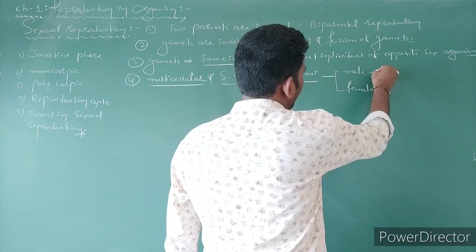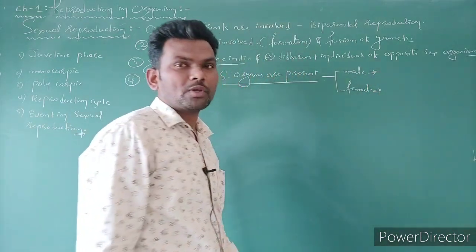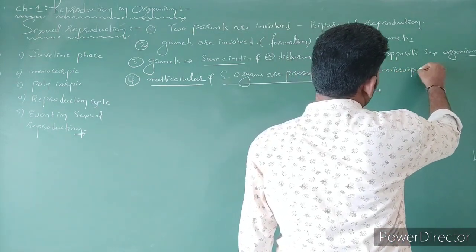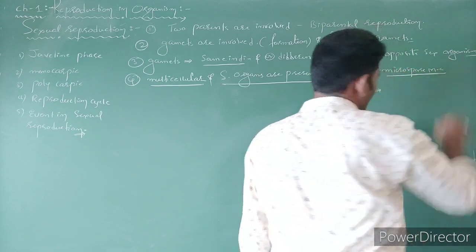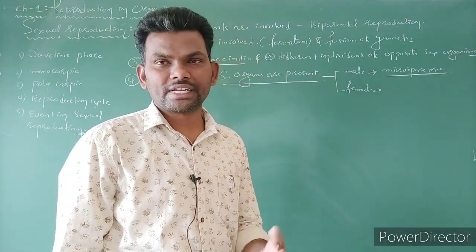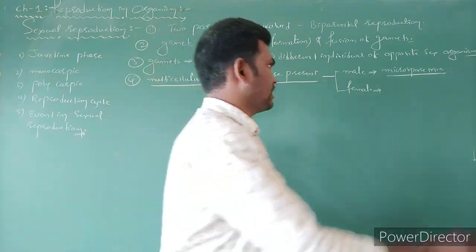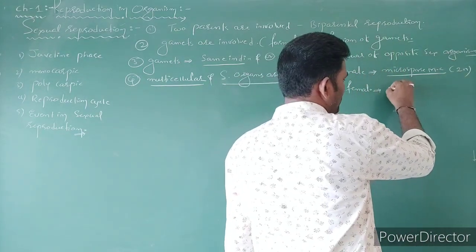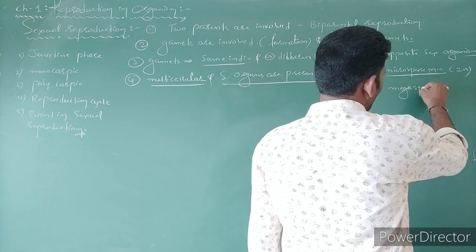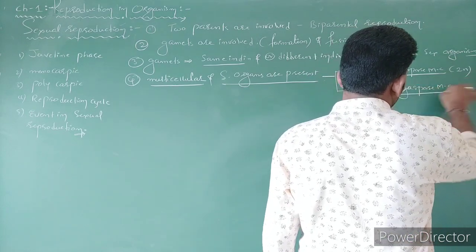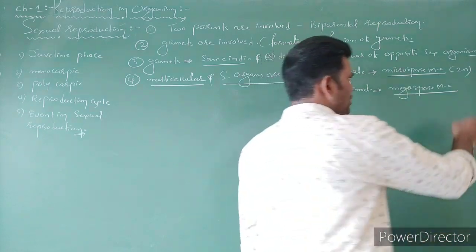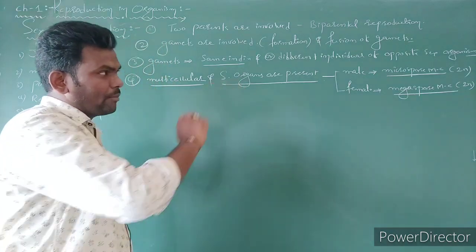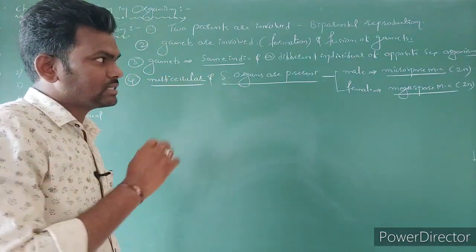In case of male, here microspore mother cells. MC means mother cell. Microspore mother cells are in diploid condition, 2n. In female, in the gynoecium, the cells we call megaspore mother cells. And you know already, megaspore mother cells are also diploid in condition. So here gametes are formed from microspore mother cells as well as megaspore mother cells.